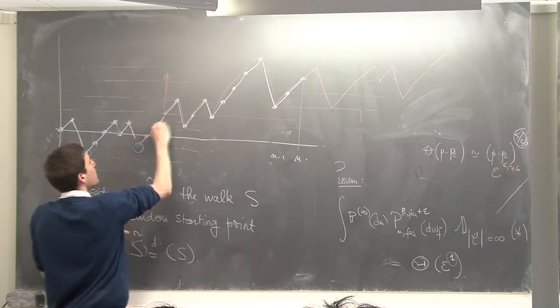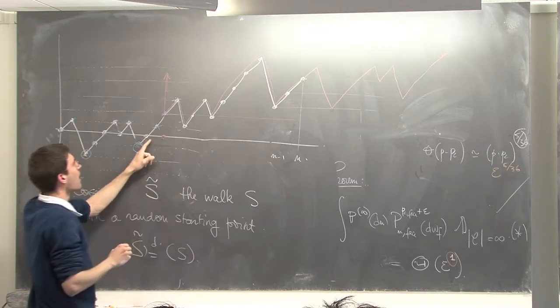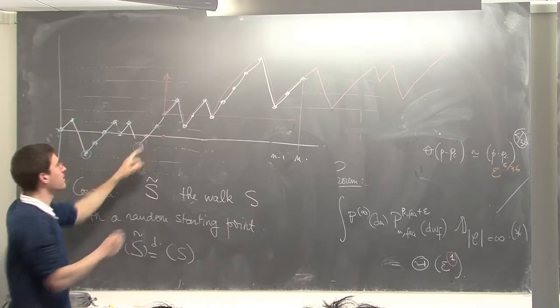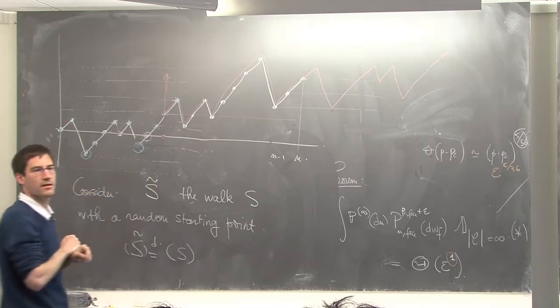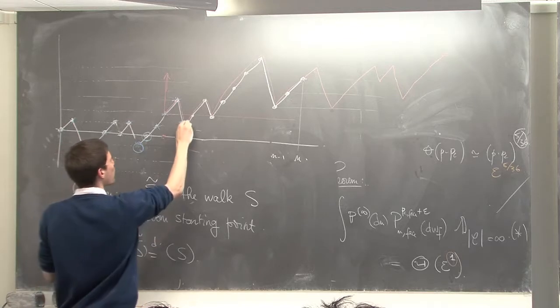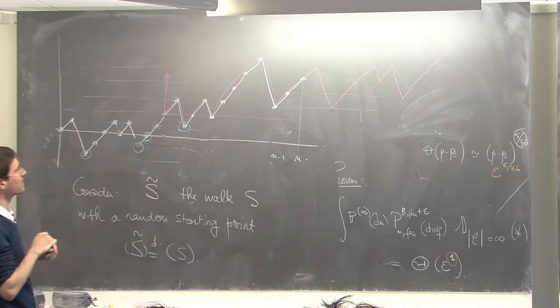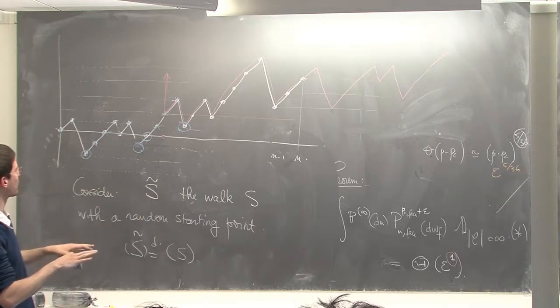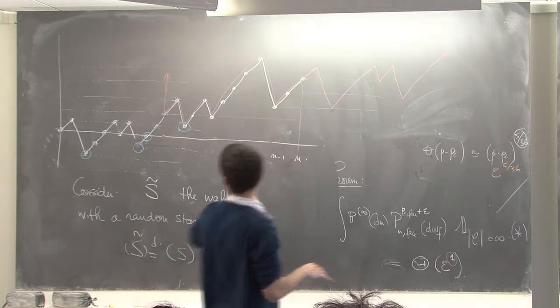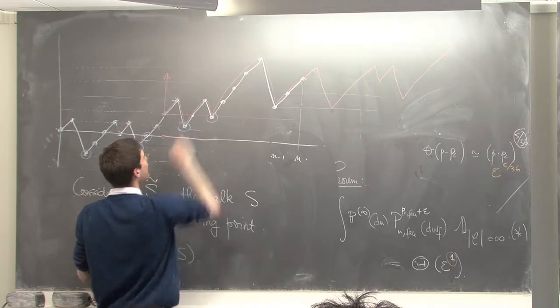So no, no, no. Ah, but this one works as well. But that one as well. Maybe I should not get excited too much. 1, 2, 3, 4, 5. And that one again. And then I should stop.